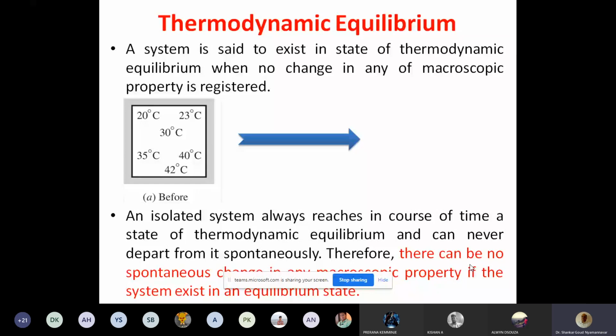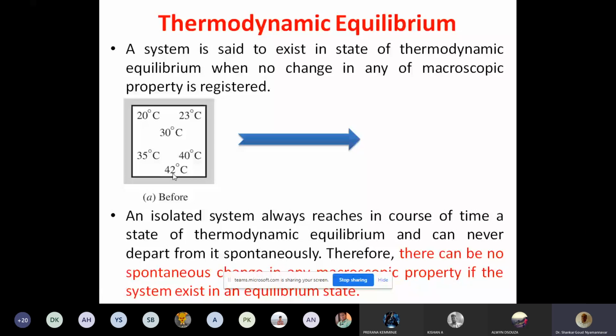So if you have an isolated system, even if there is a difference in properties, one example I have taken is a system which is isolated. I find that temperature is different at different points. In this corner it is 20 degrees Celsius. In this corner it is 23 degrees Celsius. Somewhere near the center it is 30 degrees Celsius. Slightly below it is 35 degrees Celsius. Here it is 40, like this. Bottom center it is 42 degrees Celsius. So there is variation of property within the system.